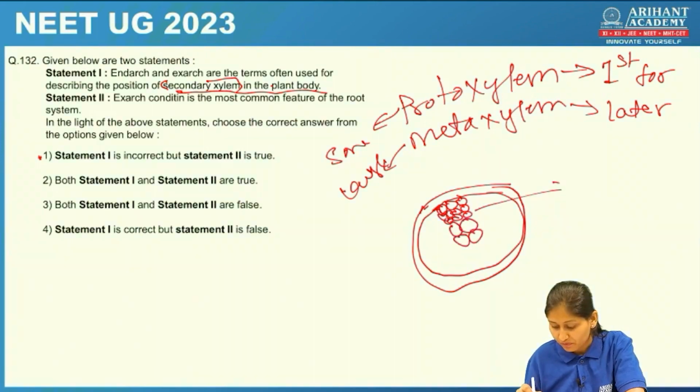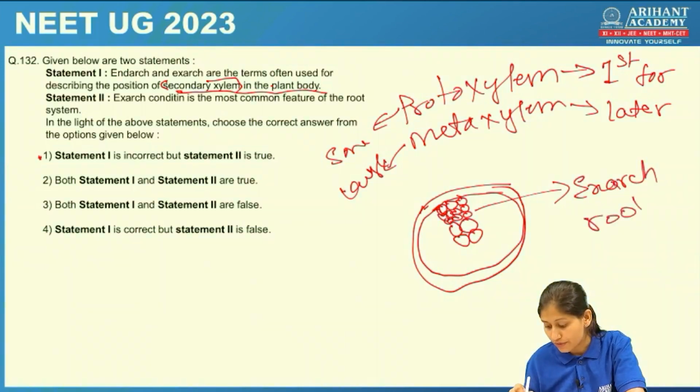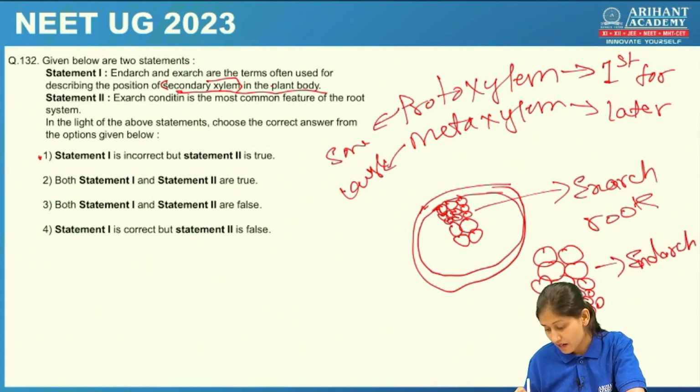This exarch condition is seen in the roots. If it is opposite, like towards the endodermis large metaxylem cells and towards the pith small protoxylem cells, then this condition is called endarch condition, and this is present in the stems.